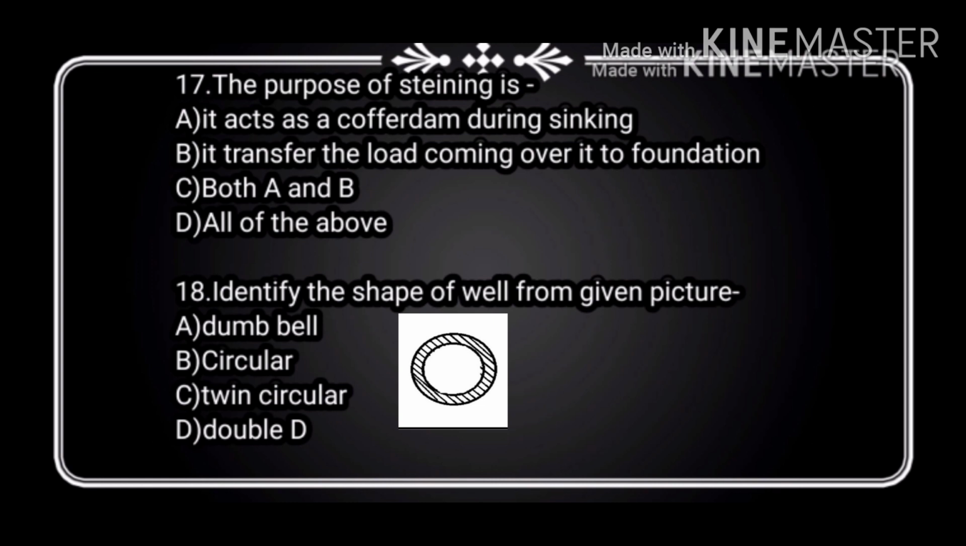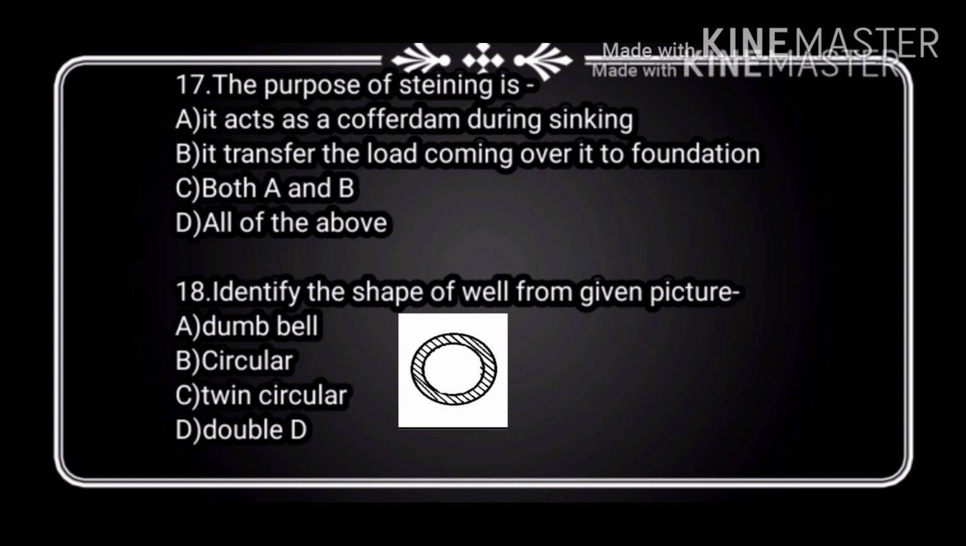Question number 17 is the purpose of steining is. Option A, it acts as a cofferdam during sinking. Option B, it transfers the load coming over it to foundation. Option C, both A and B. And option D, all of the above. And the right answer is option D, all of the above. The purpose of steining is it acts as a cofferdam during sinking, and also it transfers the load coming over it to foundation. Therefore, option D is the correct answer.